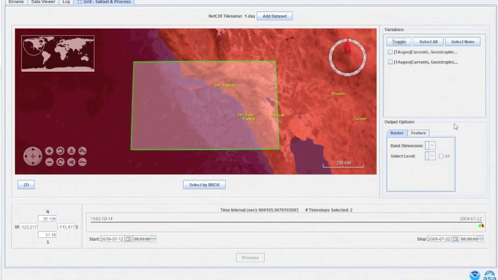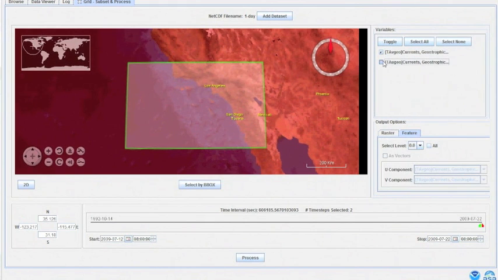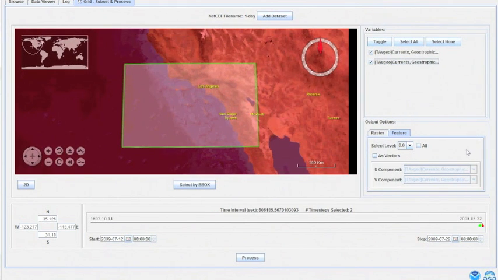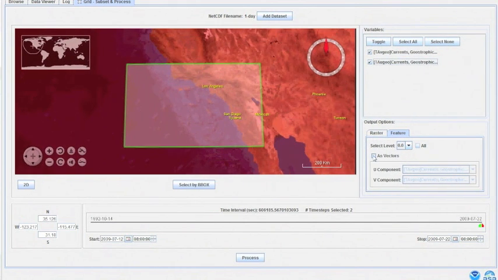The next thing I'm going to do is request that I want feature data to be downloaded to my computer, and then I'm going to go ahead and choose my variables, which are the U and V components. I want that feature data to be drawn as vectors. I'm going to go ahead and choose the As Vectors option, and then set my U and V components correctly here.